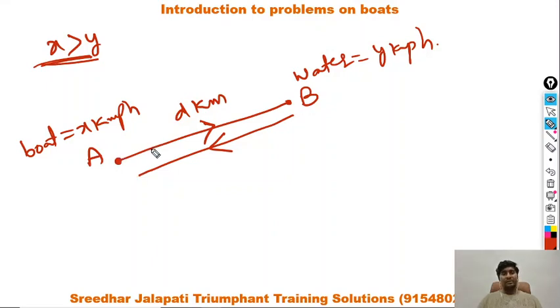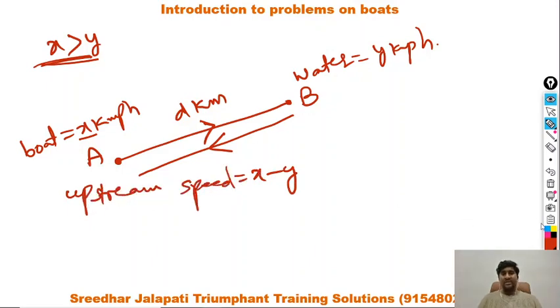But even if x is greater than y, it's not that you will actually move at x. As water is pushing us back, the resultant motion is x minus y, and this is called upstream speed. By the way, stream is nothing but flow of water. Upstream is rowing the boat against the flow of water.